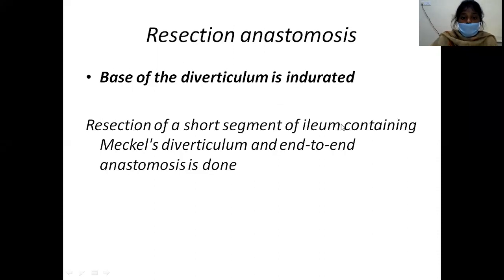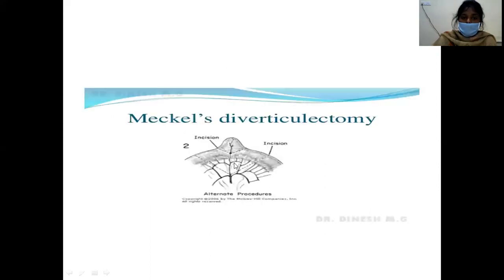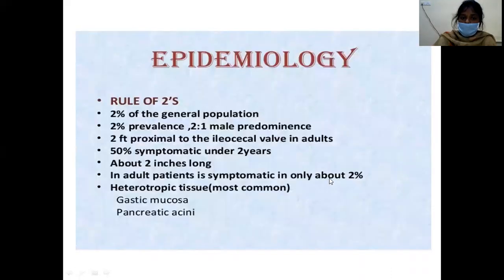If the base is indurated, in such cases you will go for resection anastomosis. So this is the picture. There are two surgeries. One is Meckel's diverticulectomy, that is excising the Meckel's diverticulum, resection and suturing. If it is indurated, then you will do resection anastomosis. In case of indurated base, you have to plan for an alternate procedure, that is resection anastomosis.